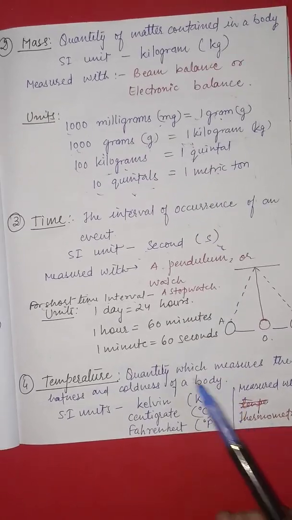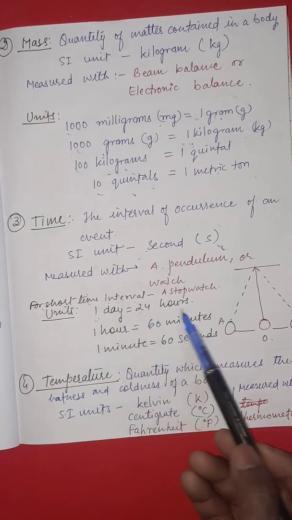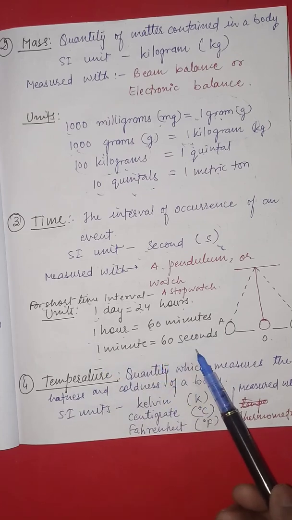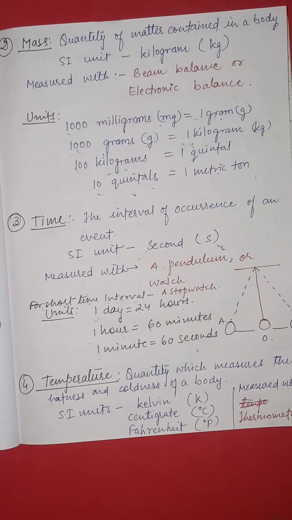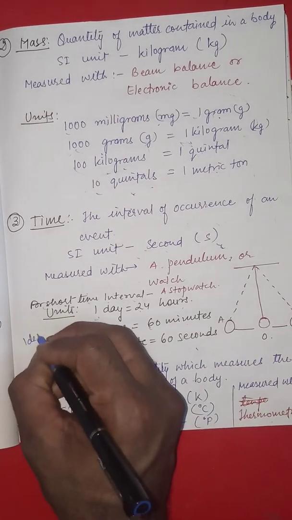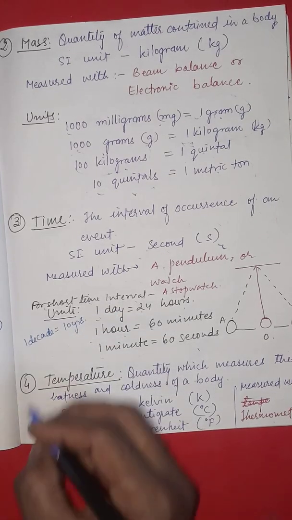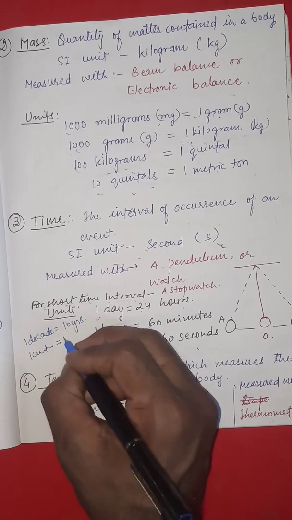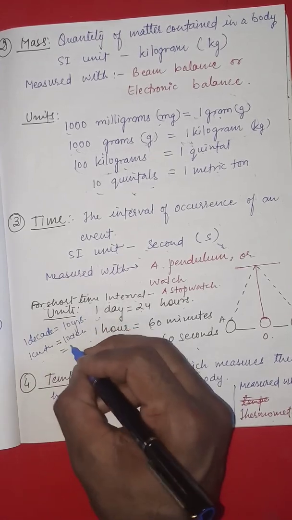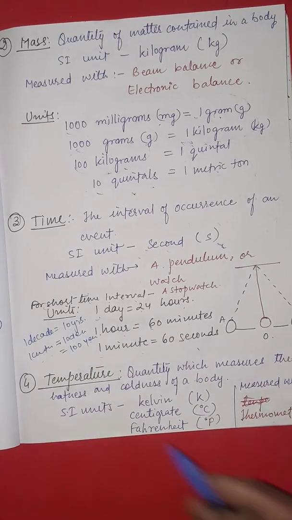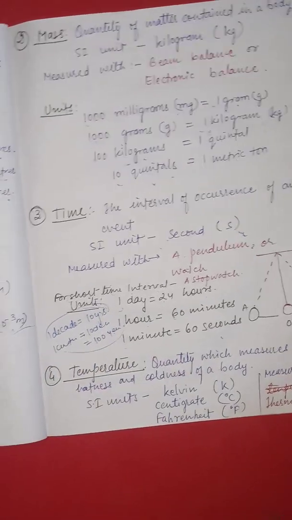Also some basic units as well. We know that one day is equal to 24 hours, and 1 hour will be equal to 60 minutes, and 1 minute equal to 60 seconds. Also 1 year is equal to 365 days, and 1 decade is equal to 10 years. Clear? And 1 century is equal to 10 decades. It means 1 century is equal to 100 years. And 1 millennium is equal to 10 centuries. These are some units of time as well.